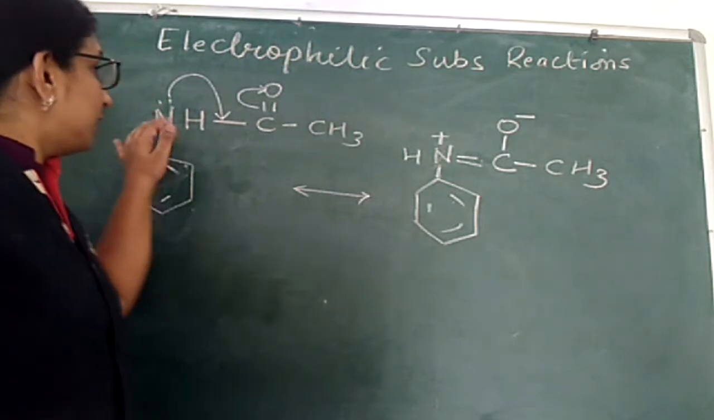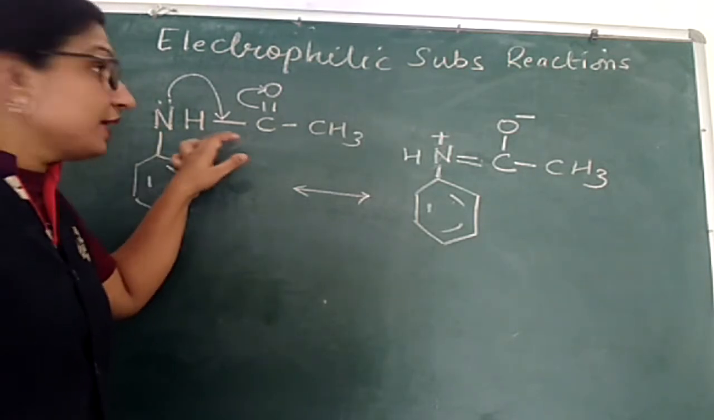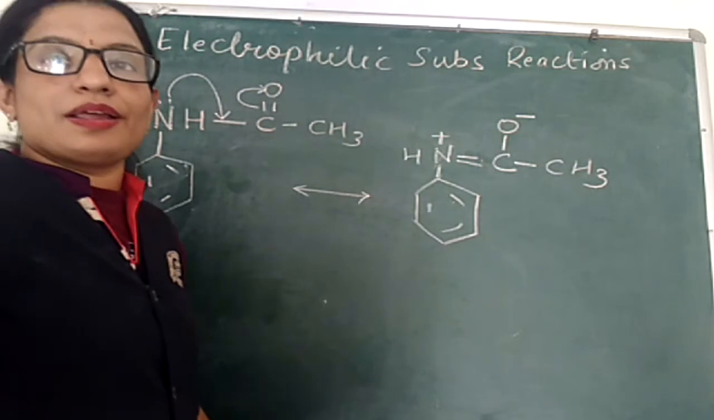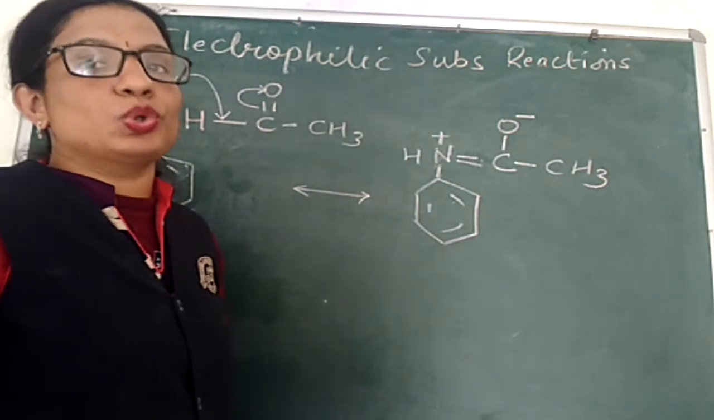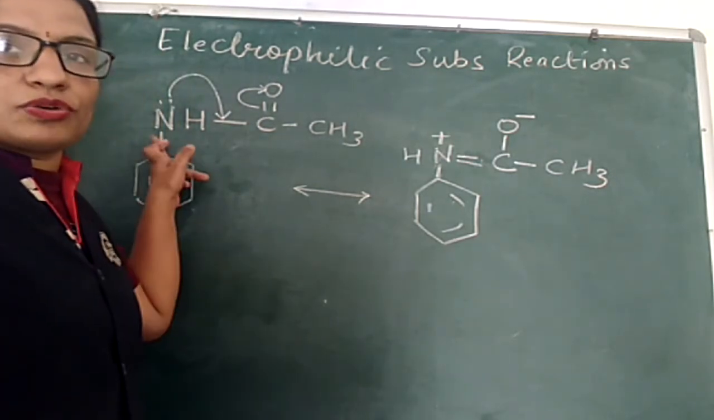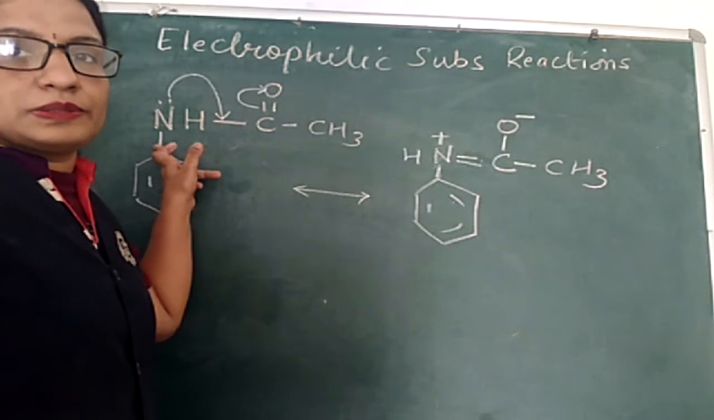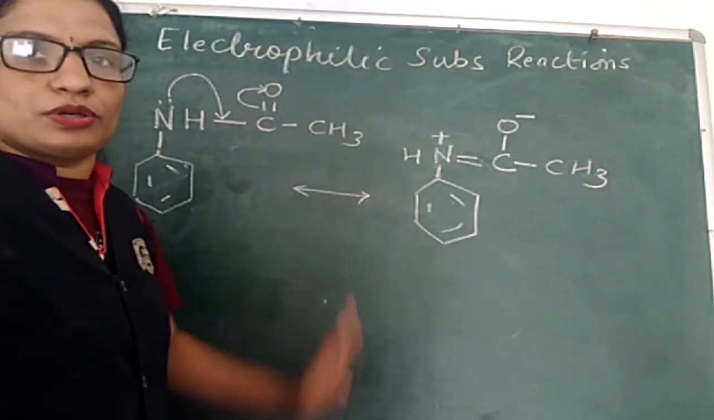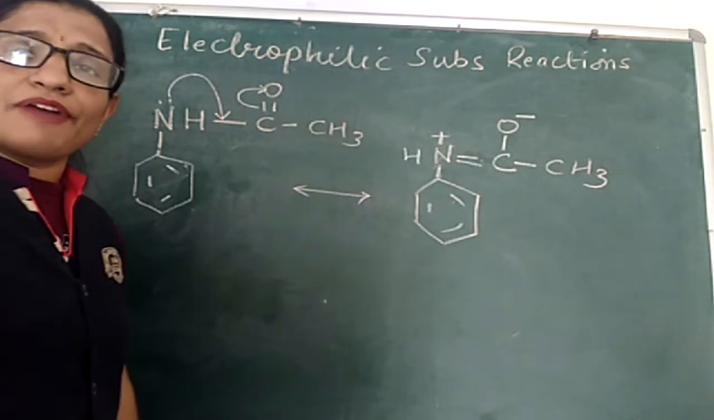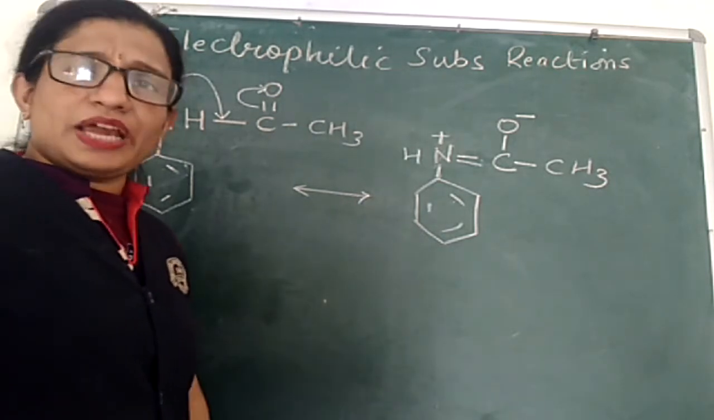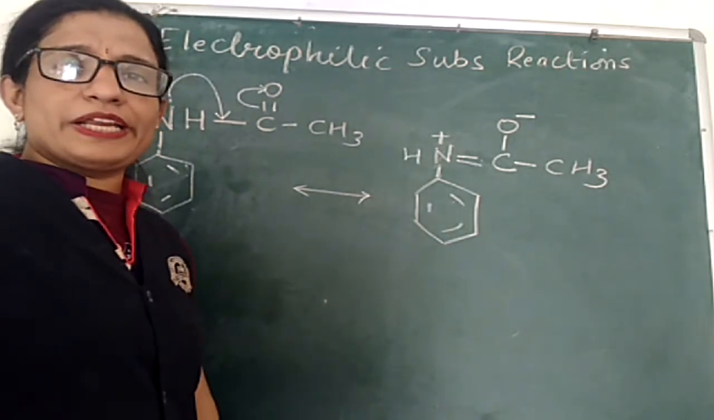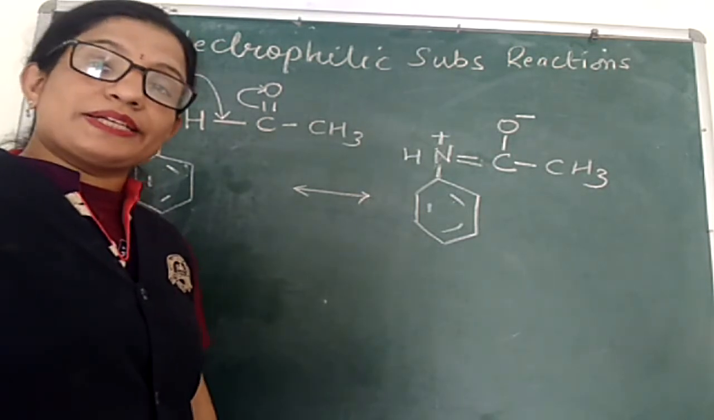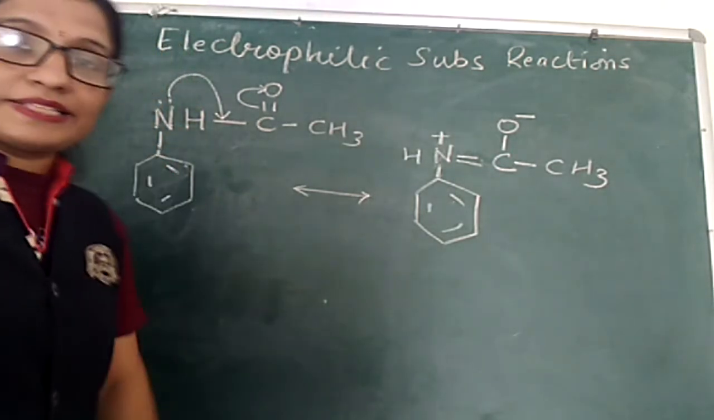But the activation power of the NHCOCH3 group is less than the activation power of the NH2 group, as the lone pair on nitrogen is now occupied or involved in resonance with the carbonyl group. Now if we have to decrease the activation power of the NH2 group in aniline, we carry out its acetylation. After acetylation, we are getting acetanilide.